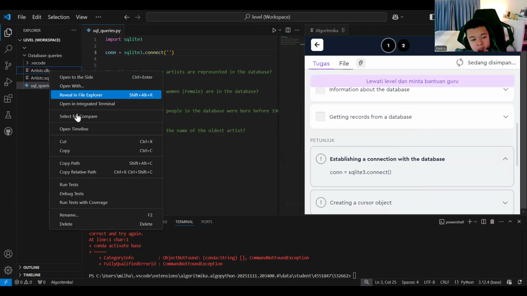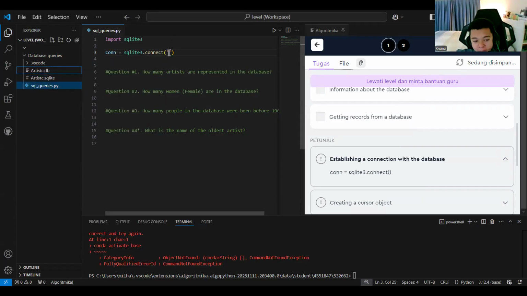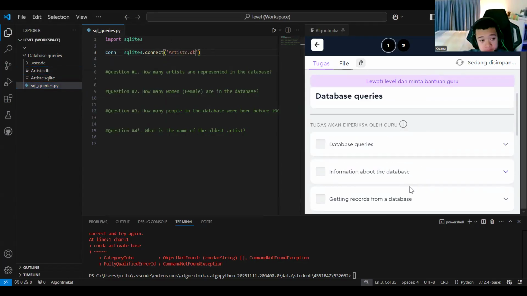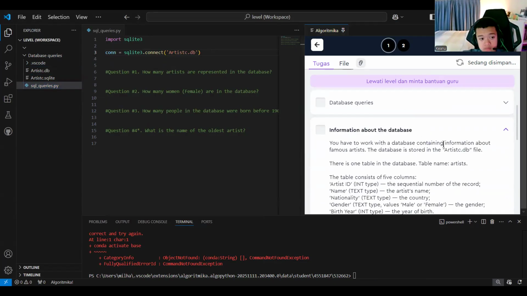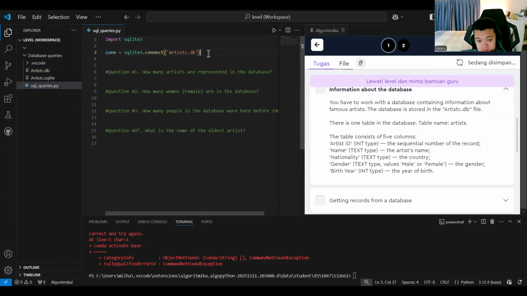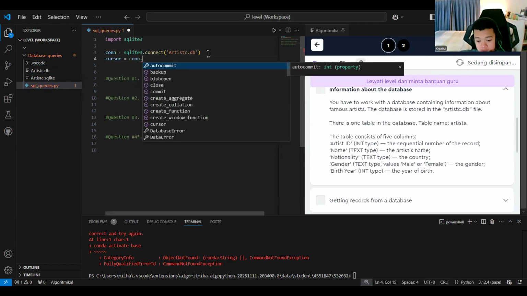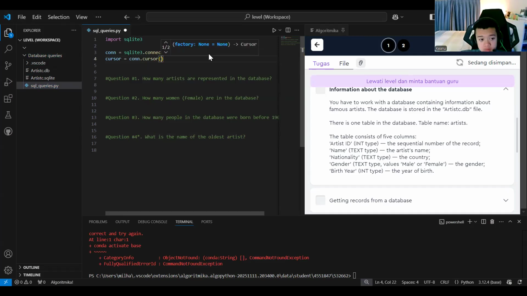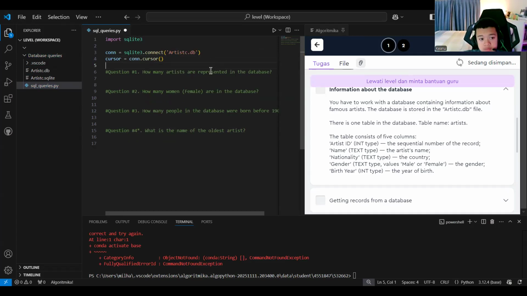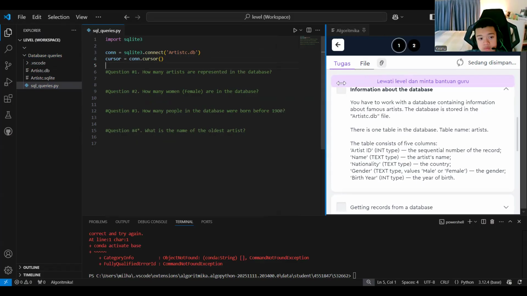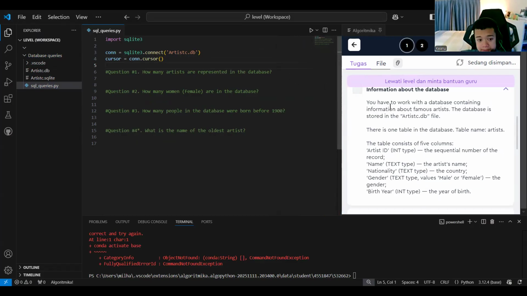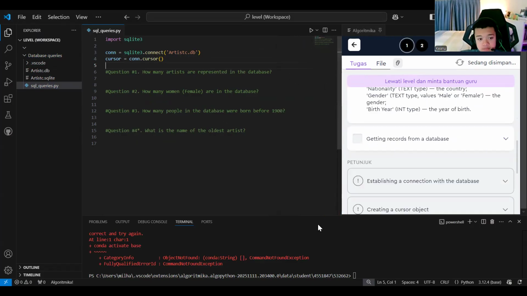Just copy the relative path and paste. So basically, the name of the database is this one, artist. And then type cursor equal to connections.cursor. So we establish the connection between our code and the artist database. Type like this, Keanu.